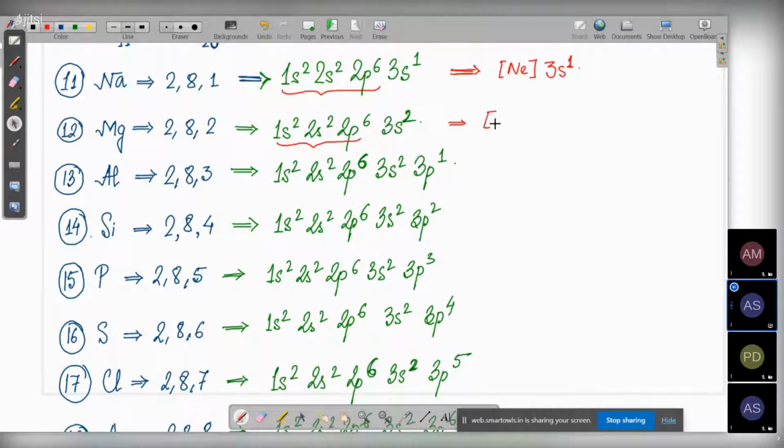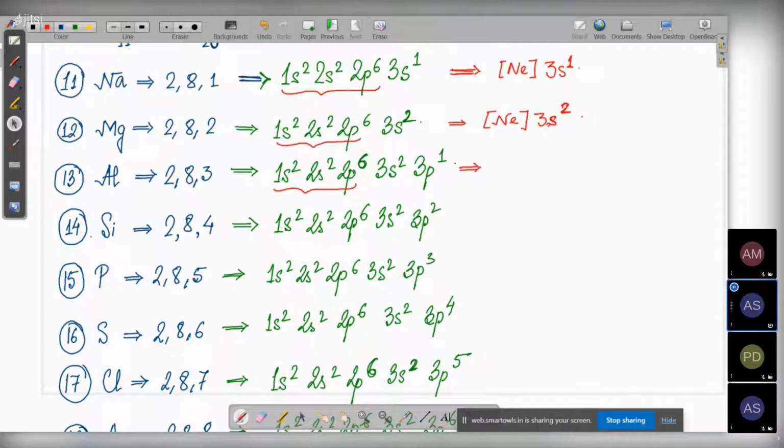Now for writing the configuration this way, you need much more practice. Although it looks very easy now, when you are told to write the configuration for any arbitrary atomic number, you need very good practice and a very good grasp of the periodic table. Only then can you write it. Otherwise, you fumble. Let's say 1s2, 2s2, 2p6.